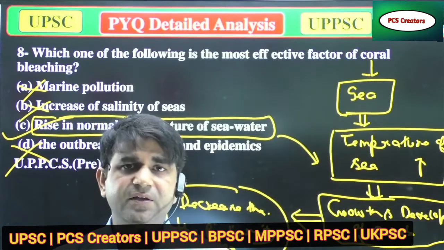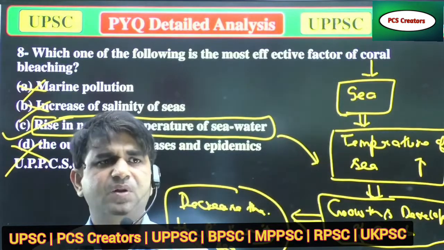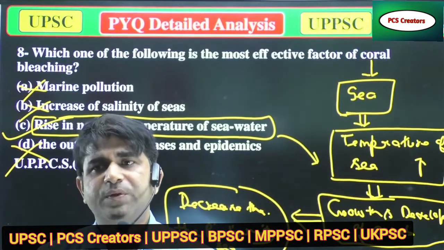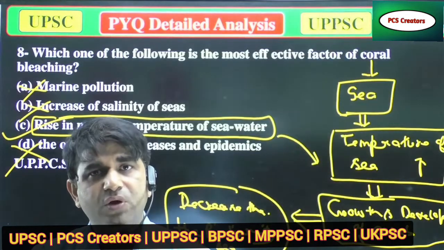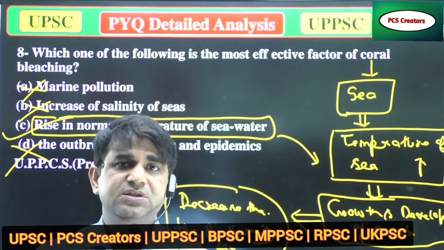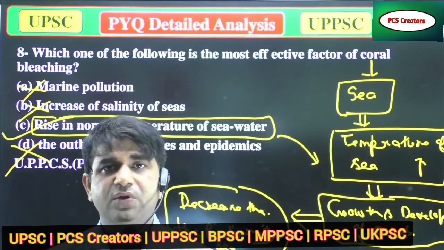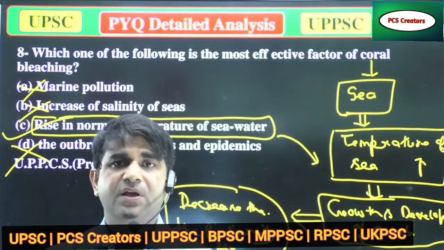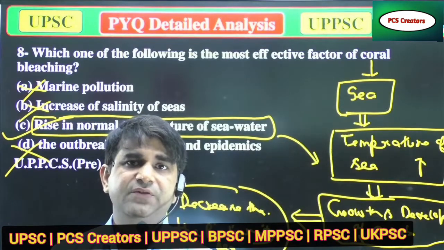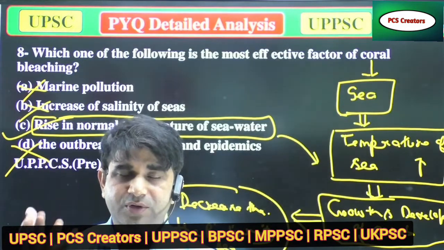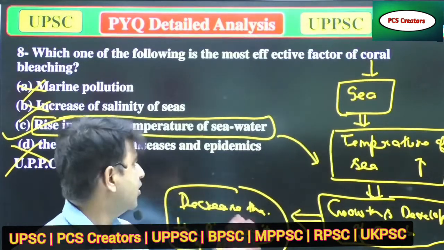And in India, some areas of Lakshadweep, some areas near the Maldives, and Andaman over there, due to increase in temperature, the color of corals is also changing, which is an indicator of increase in the temperature of sea. And it will also help tell us that we have to conserve our environment. And when our environment will be healthy, that will be good for us. So the answer is option C.